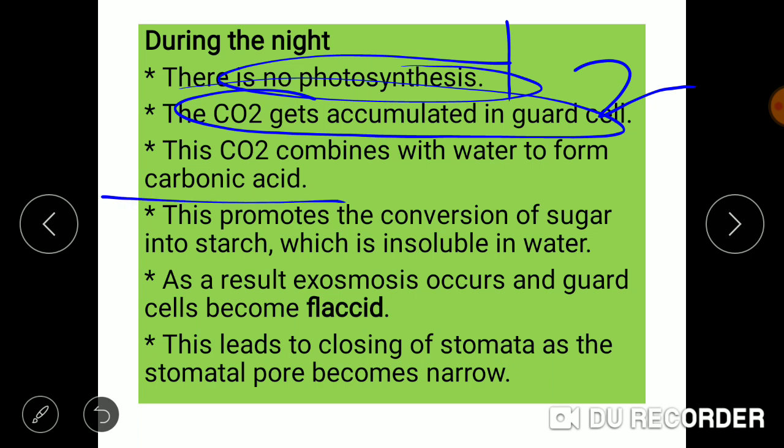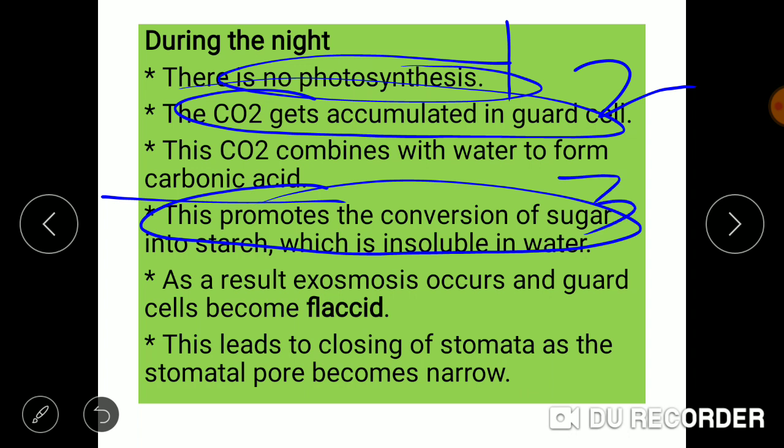Now, this carbonic acid formation results in conversion of sugar into starch. Since the sugar is converted into starch, the solute concentration within the guard cell has been lowered. Now exoosmosis occurs because of it.